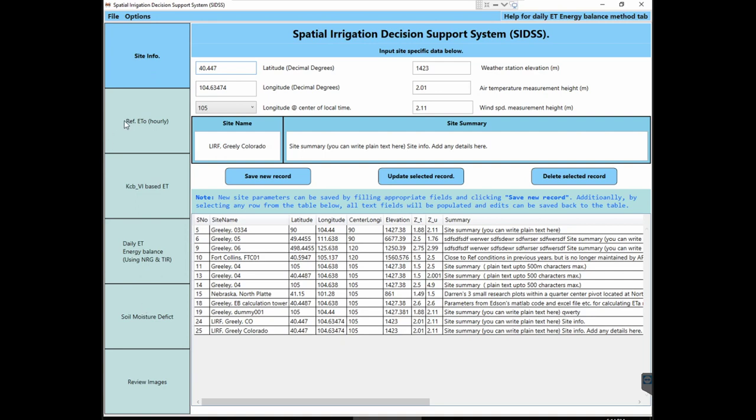So you have to pay attention to which tab you are working on. If you are working on RefET, you have to enter the sensor heights and site location of the data logger tower at the weather station. And if you are working on an energy balance based ET calculation, in that case you will have to enter this information from the sensor that is located on site. So just a minor detail to keep in mind. Thanks.